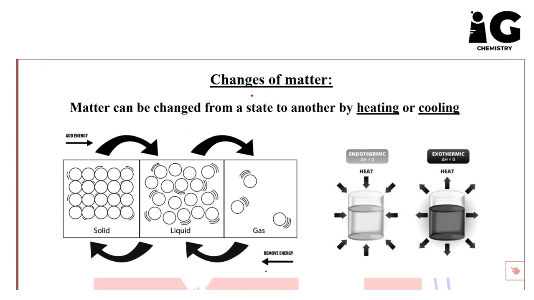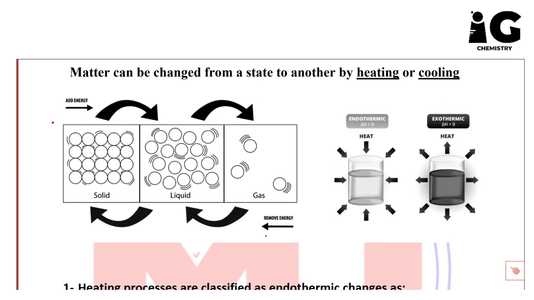Changes of matter, second point, and this is also very important. Matter can be changed from one state to another by heating or cooling. If you look from left to right, here we add energy. So solid is going to change to liquid, and then liquid, if we continue increasing energy, is going to be gas. If we reverse the process by removing energy, gas is going to be liquid and liquid is going to be solid.